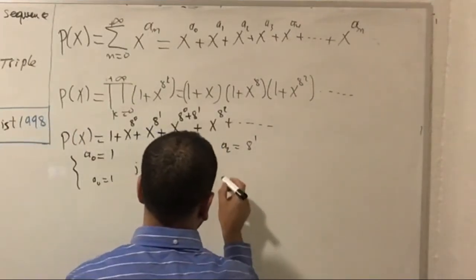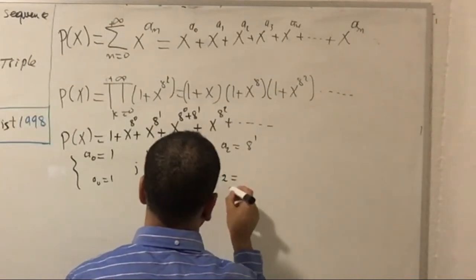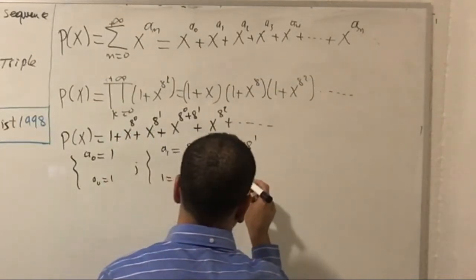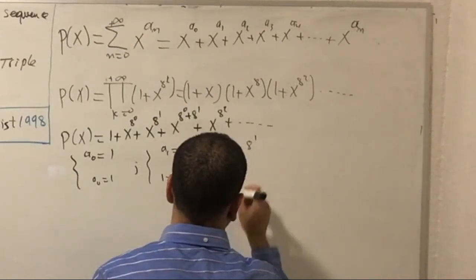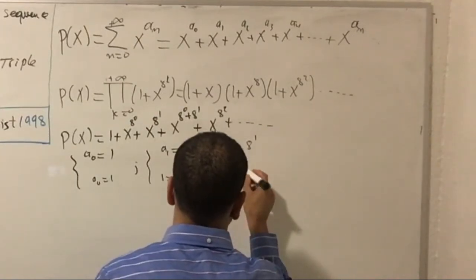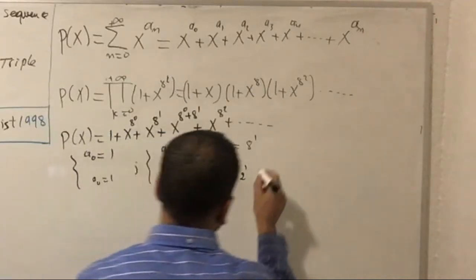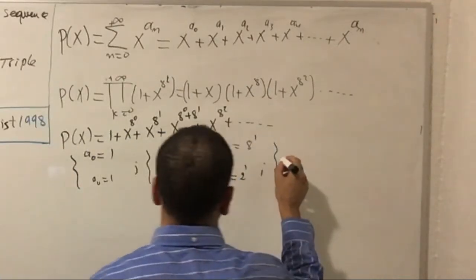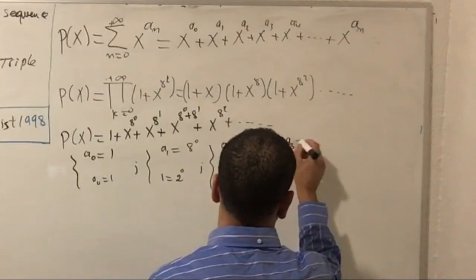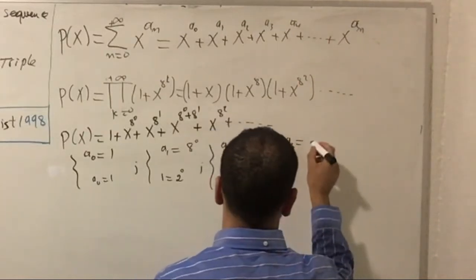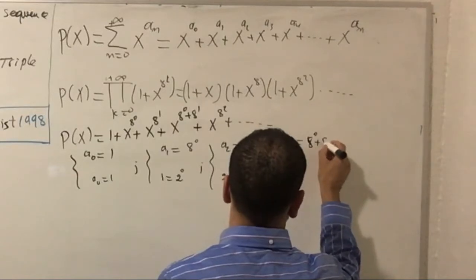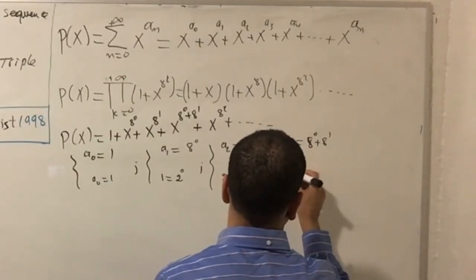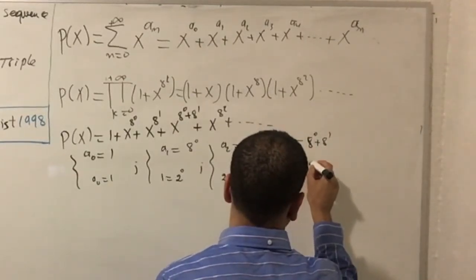So now I have number 2 is written on this form as well, 2 to the 1. Okay, so I have the third term, a sub 3 is written on this form, 8 to the 0 plus 8 to the 1. Number 3 is written on this form, 2 to the 0 plus 2 to the 1.